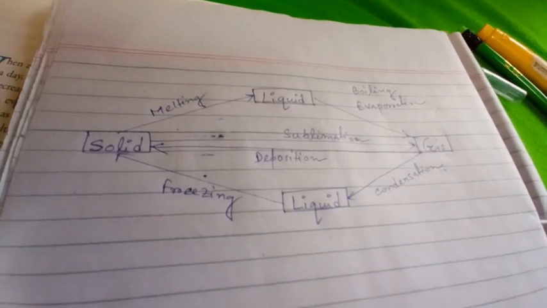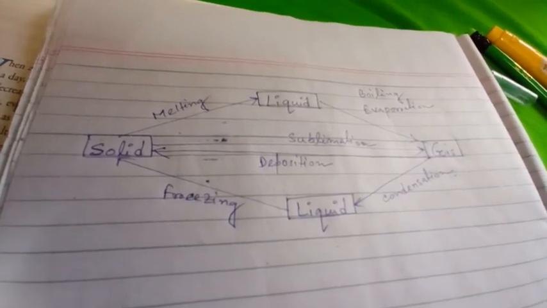Today I am going to start a new chapter, chapter number 6, heat transfer. At first, as I start this chapter, we will recall the previous things which are related to this chapter. Do you remember this picture? Do you remember what this is? This is the interconversion of three states.